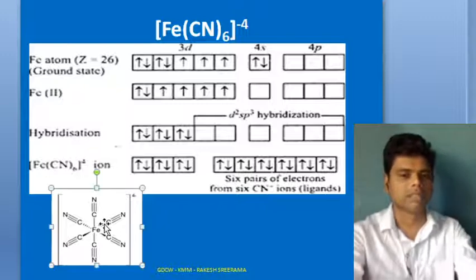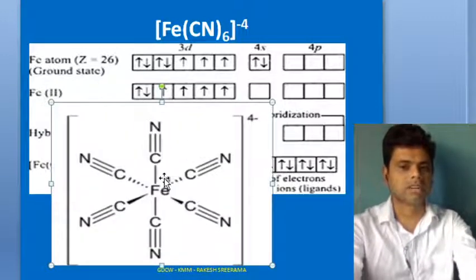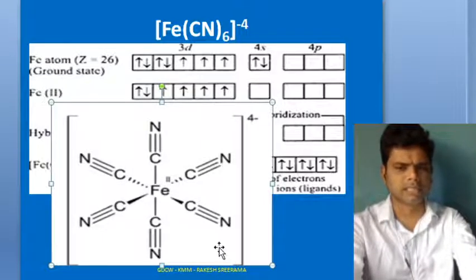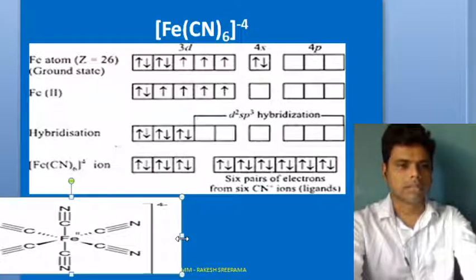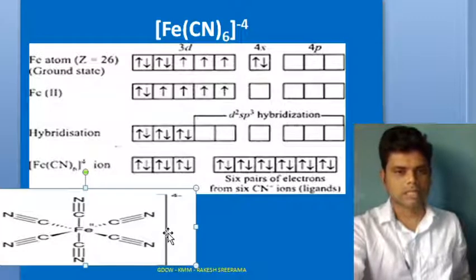So have a look at this. I will try to enlarge it. That's the octahedral. You can simply draw something like this. Instead of writing C triple bond N, you can even write CN, CN, CN, CN and CN. That's how the geometry looks. So that's your hexacyanoferrate(II) complex ion.